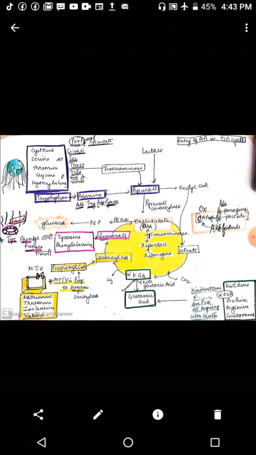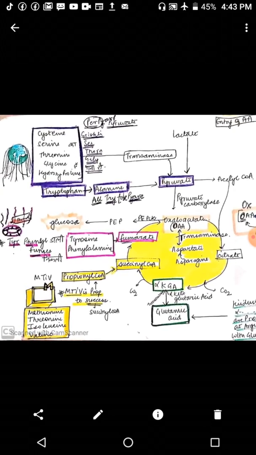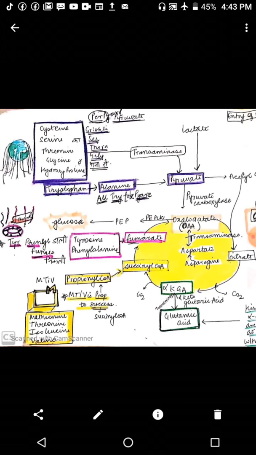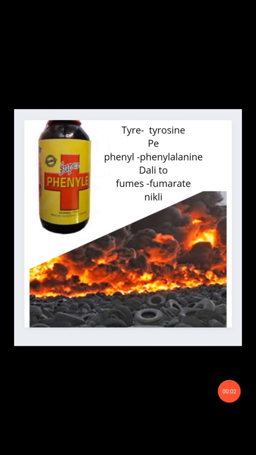And there's one more hint here: how tyrosine and phenylalanine get converted into fumarate. The hint is टायर पे फिनाइल डाली तो फ्यूम्स निकली. टायर से टायरोसिन, फिनाइल से फिनाइलैलेनिन, फ्यूम से फ्यूमरेट. It can be easily remembered with this pic.